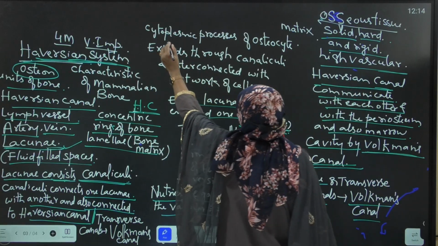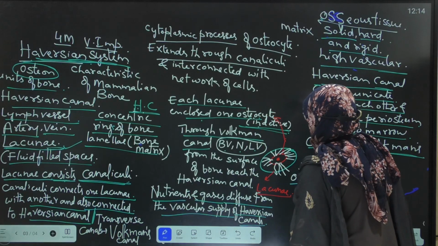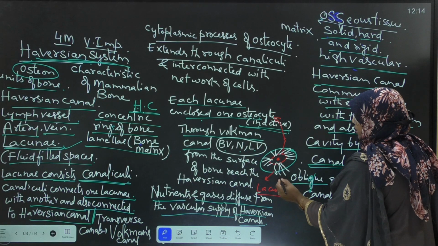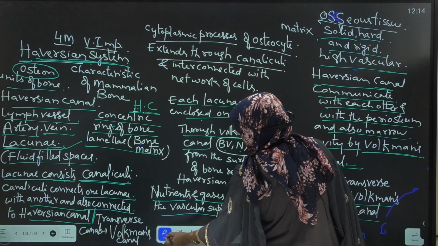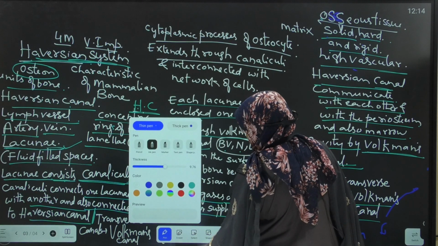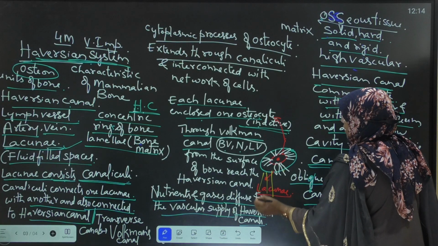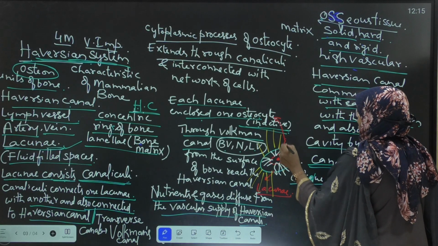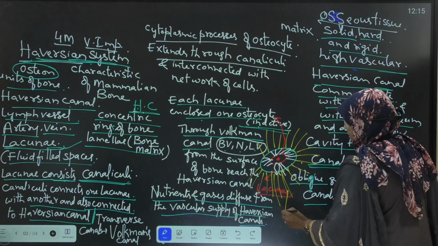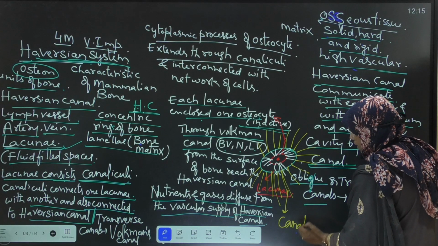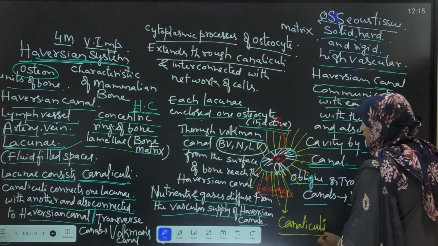The cytoplasmic processes of the osteocyte extend through the canaliculi. Each lacuna is provided with canaliculi. These are the canaliculi, formed from the lacunae.